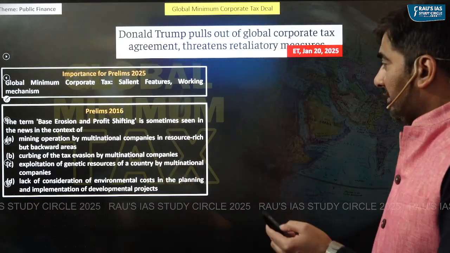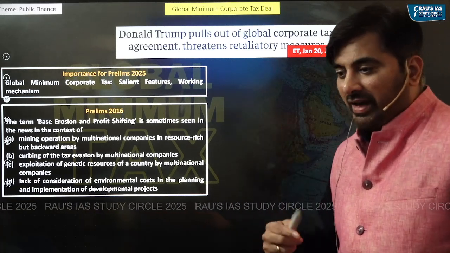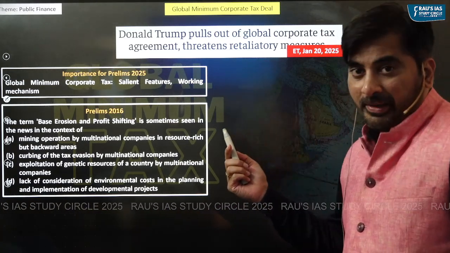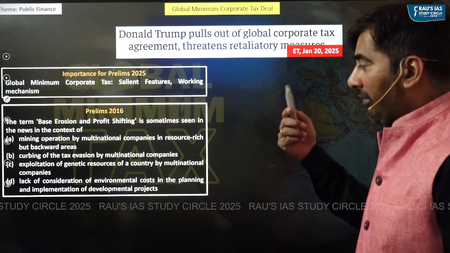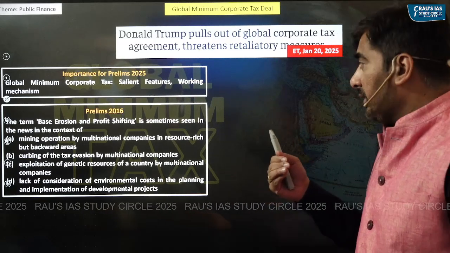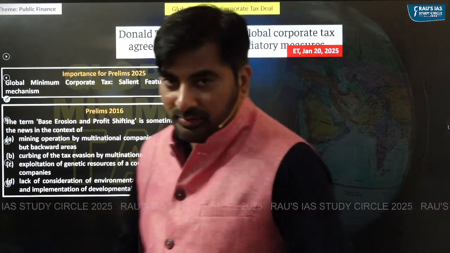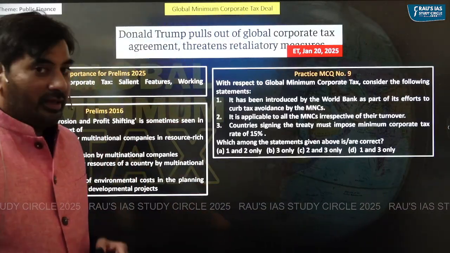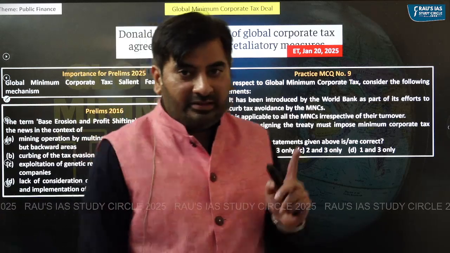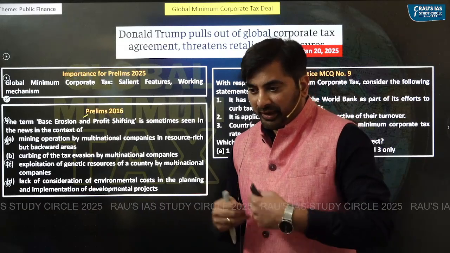Now, why is this topic important? As you can see, in prelims 2016, we had a related question about base erosion and profit shifting. So, you need to be aware about what exactly is the global minimum corporate tax, what are the salient features and its working mechanism. Based upon that, we shall be taking up this particular practice question at the end of our discussion. So let's first understand what do you mean by base erosion and profit shifting.